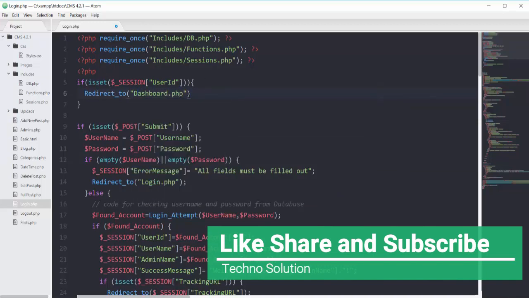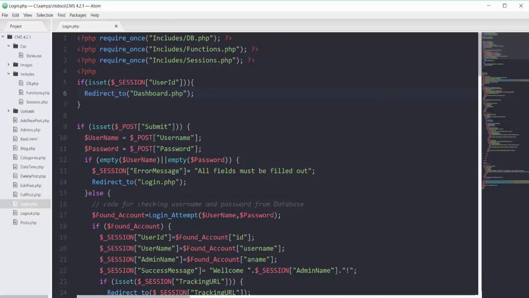So I'm saying here, if this user ID variable is already set, then send the admin to dashboard.php.